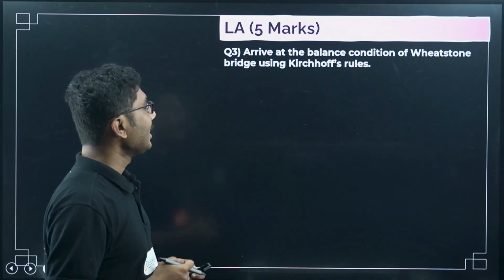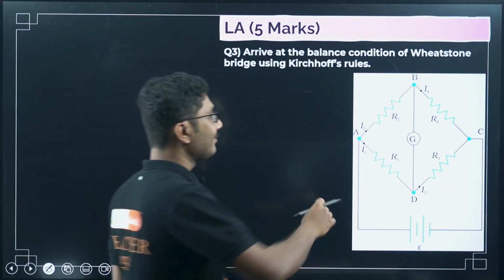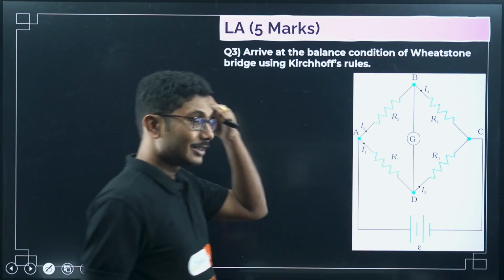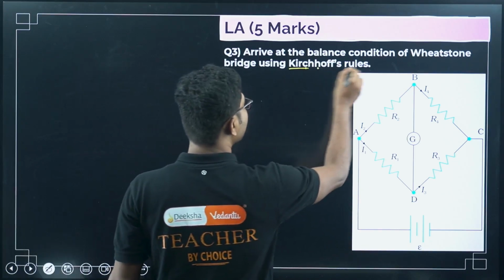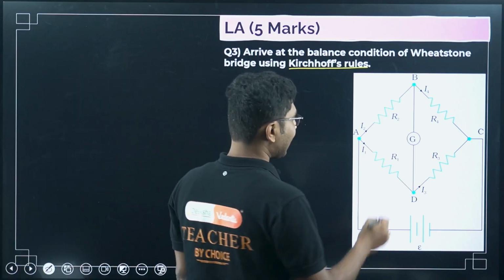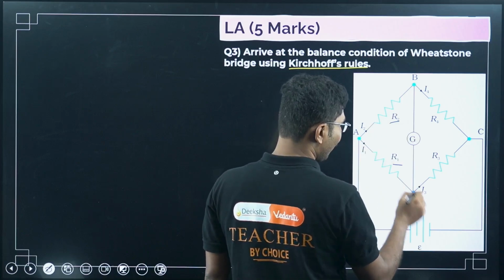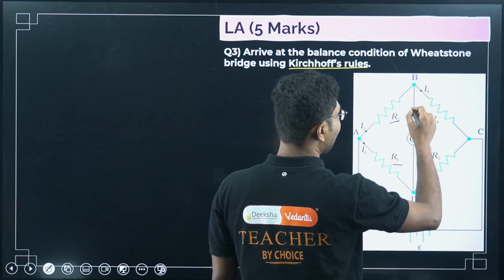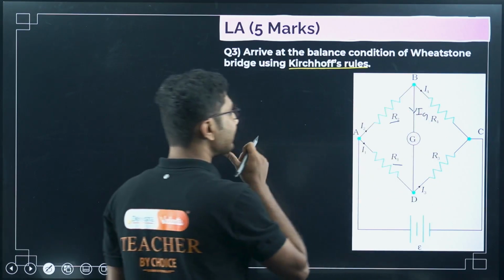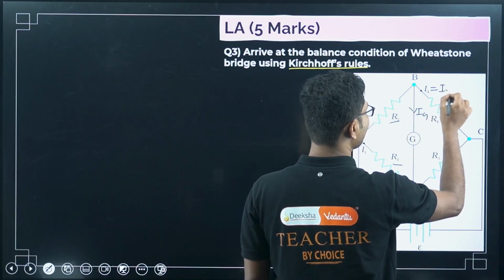Let's see. First you have to draw this circuit diagram. I am not so good at drawing, so I have already drawn this diagram from your book. Also you need to remember that you have to use Kirchhoff's rules, so they are important. First, what all are there? There is a resistance R1 here, a resistance R2 here, current I1 flowing here, current I2 flowing here, a current IG flowing here, and current I4 flowing here. Now from the junction rule you can directly write this current to be I2 plus IG.